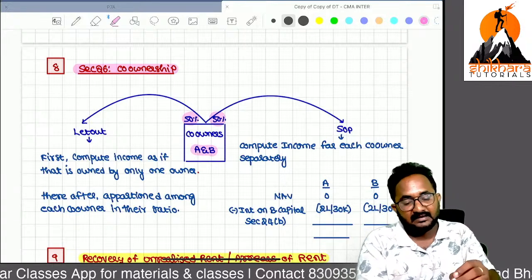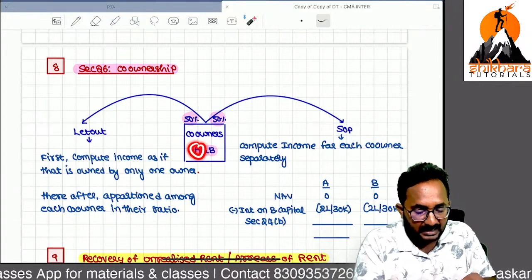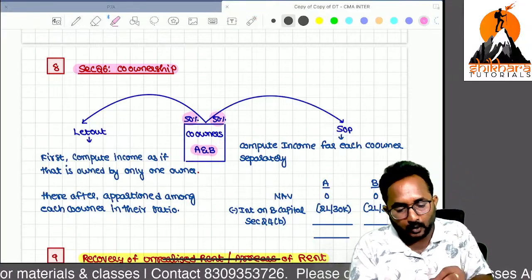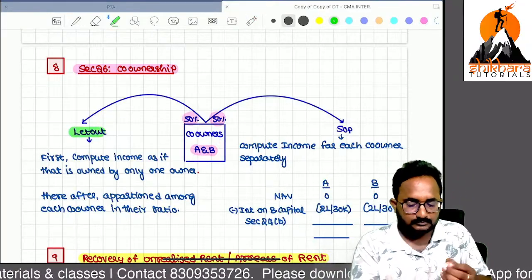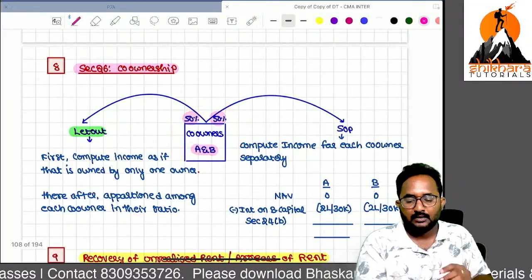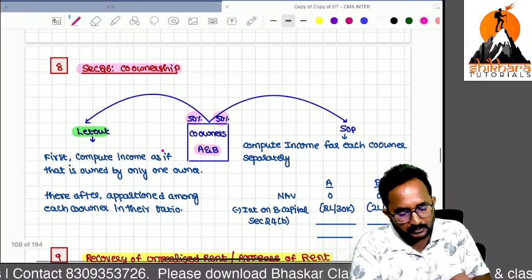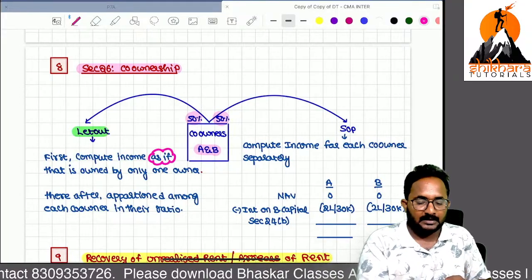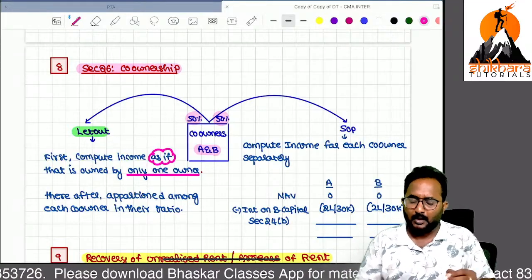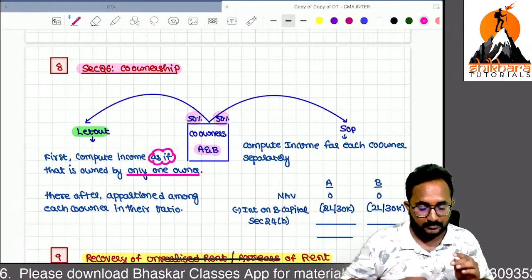For example, for this property, A and B are co-owners with equal share. First, if that entire property is given as let out, please compute income from such a property as if that is owned by one owner. Generally calculate income from house property if that is a let out property.